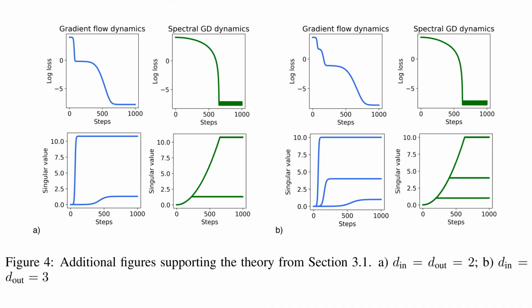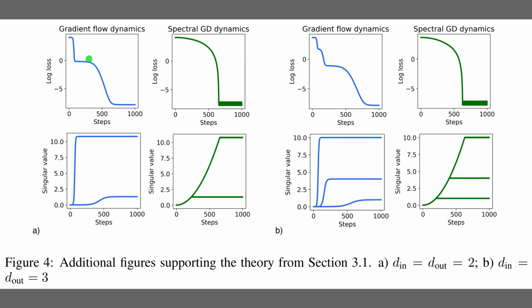Alright, Figure 4 expands on the learning dynamics by testing higher dimensional cases. Panel A covers 2 dimensions, while Panel B on the right moves to 3. Focusing on the blue gradient flow graphs in Panel B, you can clearly see the saddle-to-saddle behavior. The loss curve drops in distinct steps, because, as the bottom plot shows, the model learns the 3 singular values strictly one by one. Conversely, the green spectral GD graphs show all components rising together, explaining why Muon is faster but less selective.